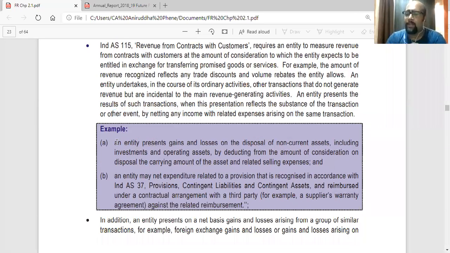But again, it doesn't include basic bad debt provision or basic inventory write down. That is not included in this. Example, an entity presents gains and losses on disposal of non-current assets, including investments and operating assets, by deducting from the amount of consideration, that is the amount received on disposal, the carrying amount of the asset, the WDV of the asset in your books, and related selling expenses. So gains or losses are recognized as sale consideration minus the carrying amount minus sale expenses, if any.